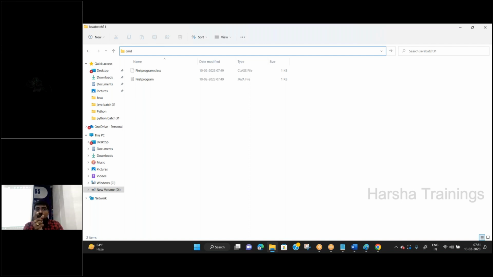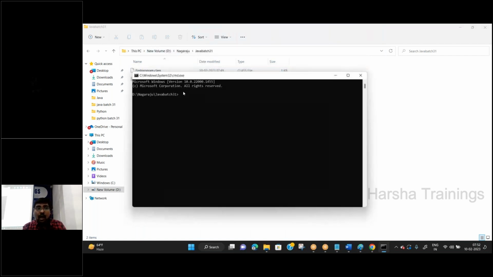No need to go to the start bar and select the command prompt and then change the directory to the specified path. Instead, select the path, type CMD, press enter. Automatically a command prompt opens at this path. Here you can directly execute the program. I think you understand. This simplifies the process of changing directories.